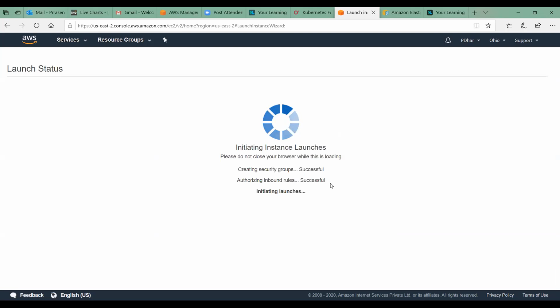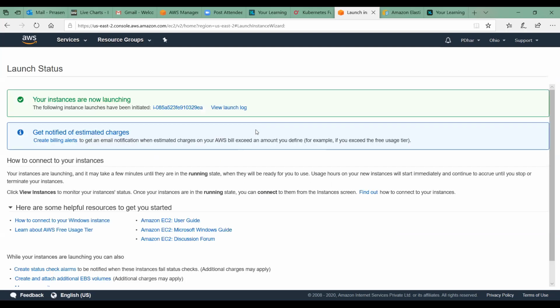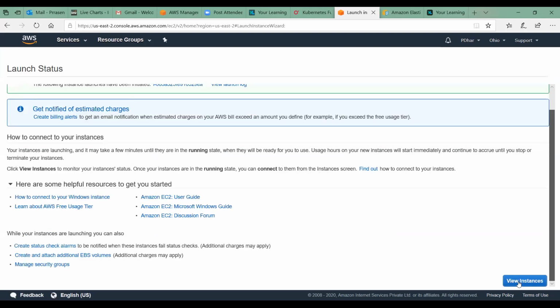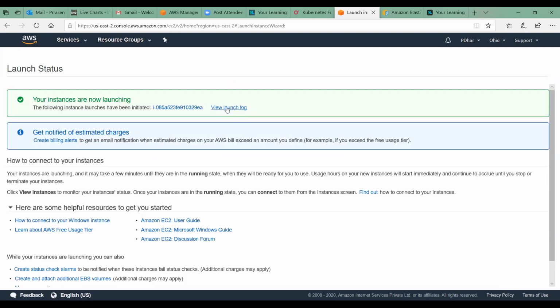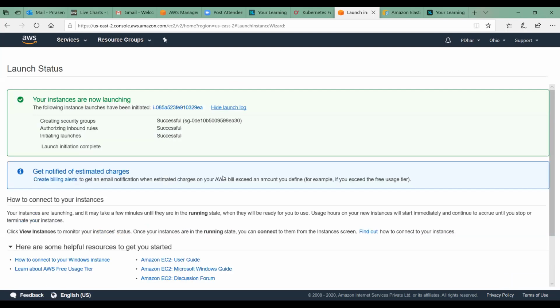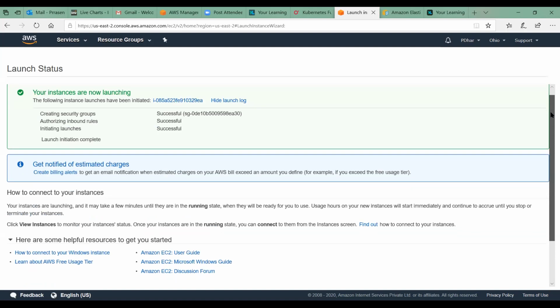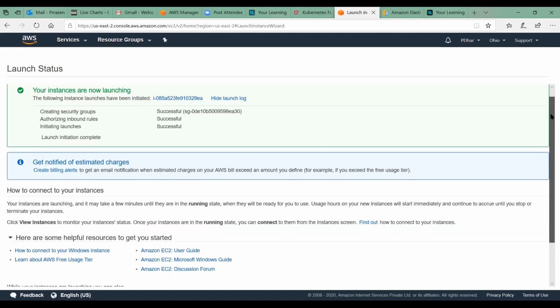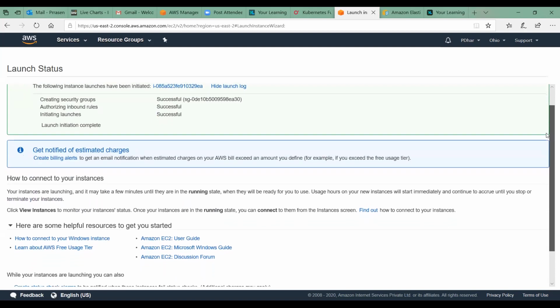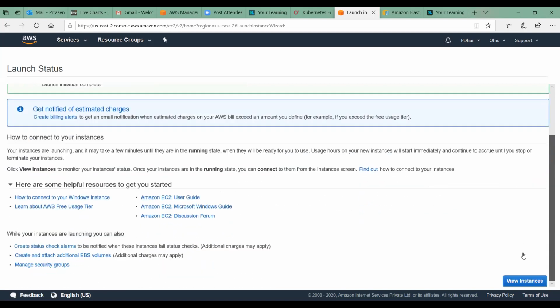It is creating a security group. It is creating inbound rules. Go to view launch log. Creating security group is over, authorizing inbound rule is over, initiating launch is successful. So launch initiation is completed. Now go to view instances.